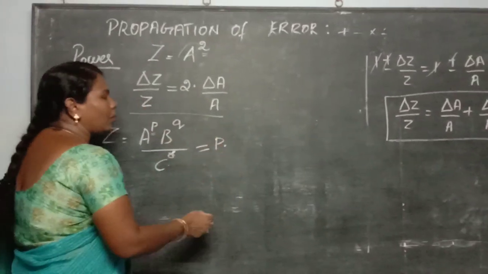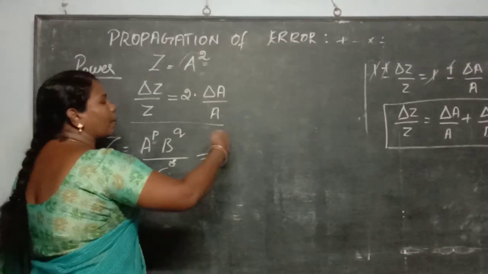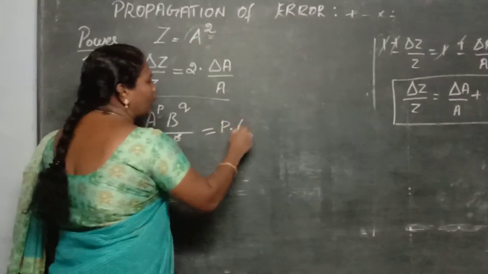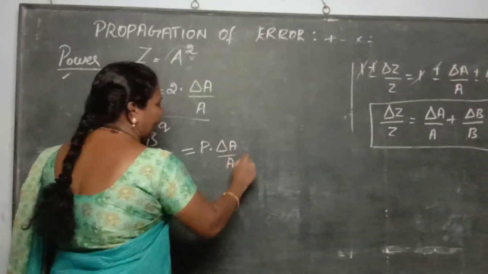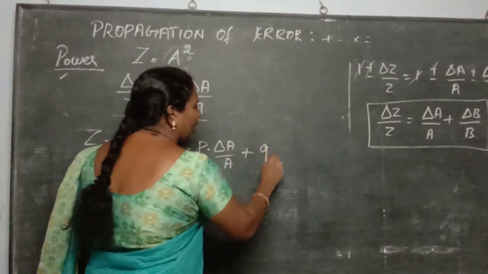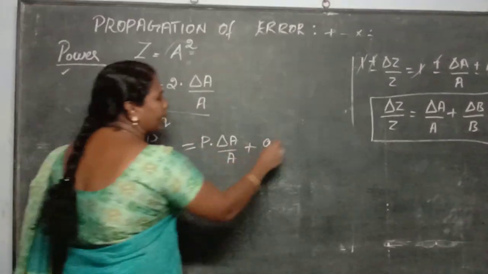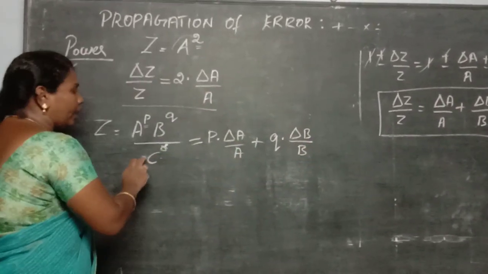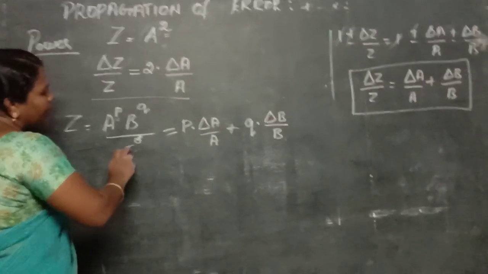First you have to write the power multiplied by the relative value. So the relative error is P into delta A divided by A plus what is the next term? Here Q is the power, so Q into the relative error of B, that is delta B divided by B, and here see the denominator term, it has C power R.